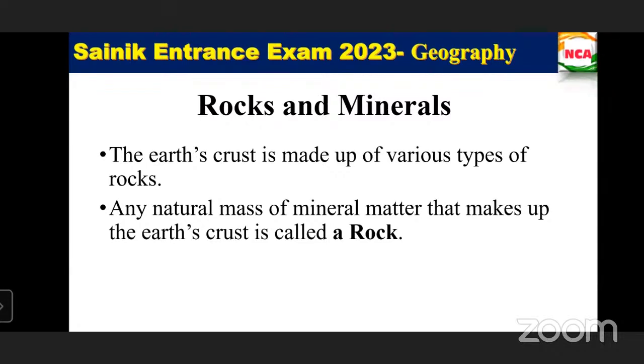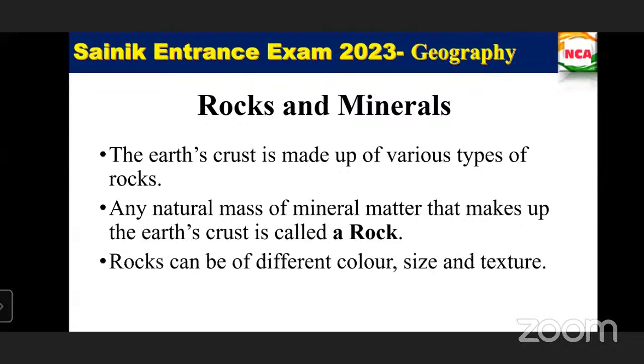So any natural mass of mineral matter that makes up the earth's crust is called a rock. Whatever the minerals, it may be a combination of some minerals also. Rocks can be of different color, size, and texture as well.